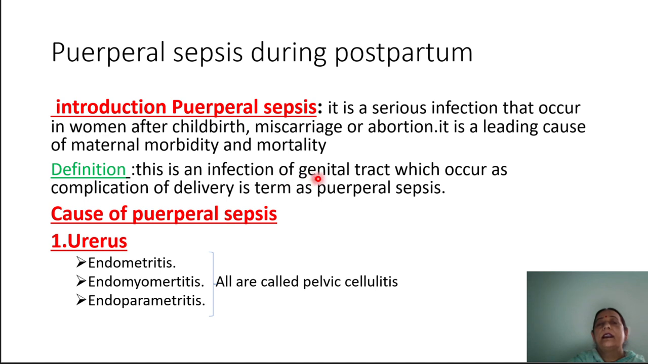Definition. It is an infection of the genital tract, because the infection will go through the genital tract, which occurs as a complication of the delivery. So it is termed as puerperal sepsis.